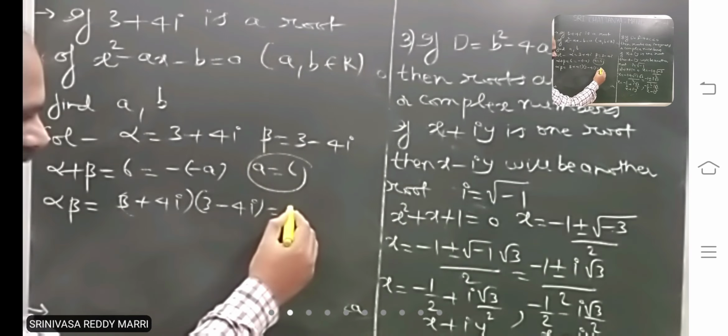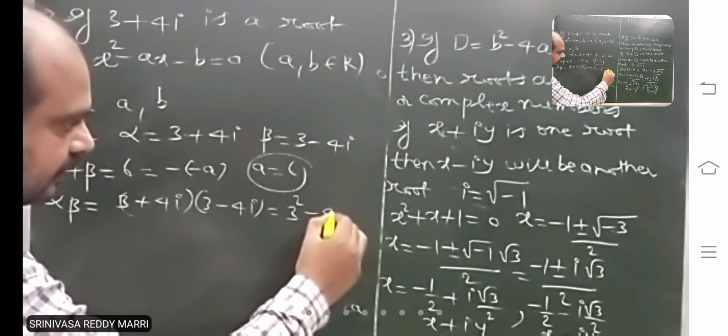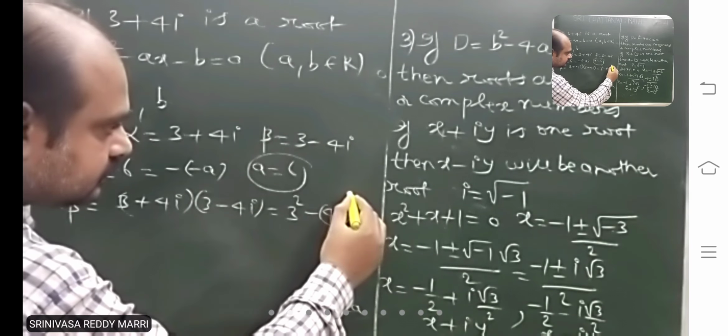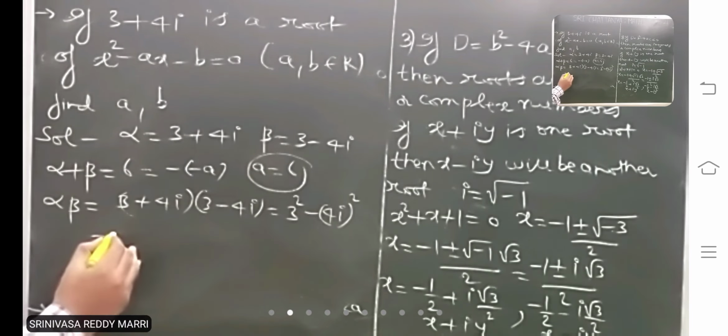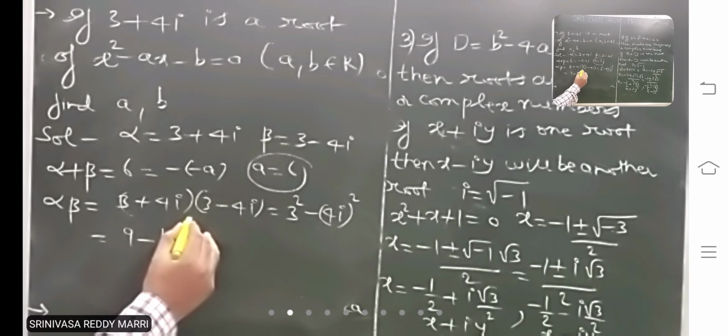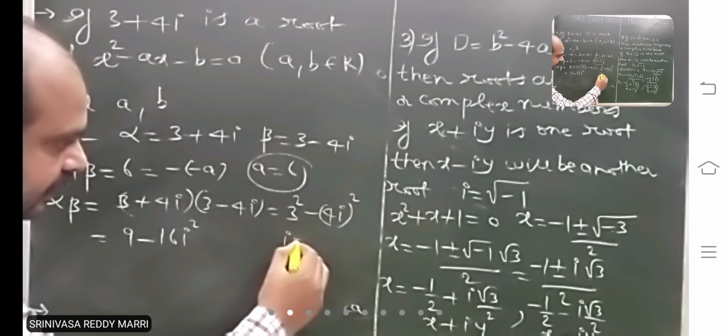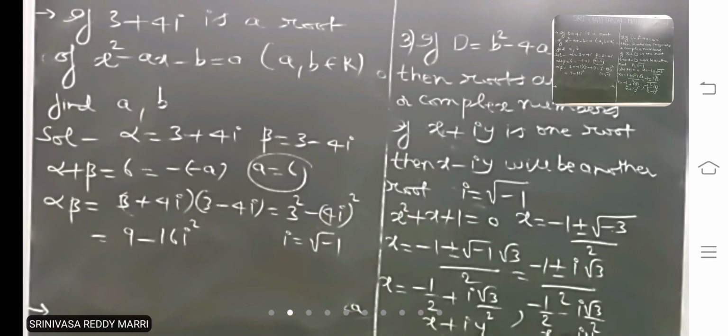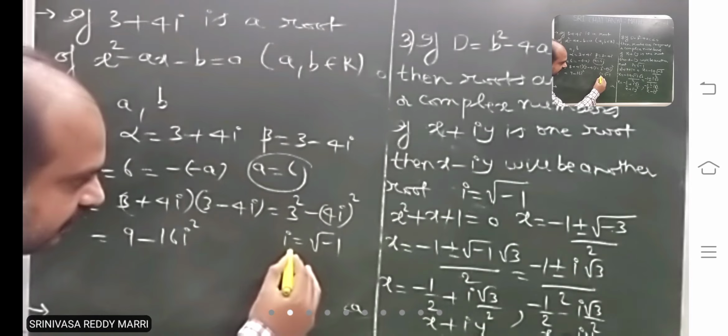That means 3 square minus 4i square. That means 9 minus 16 i square. Actually, the imaginary value i is root minus 1. Whenever you get i square,